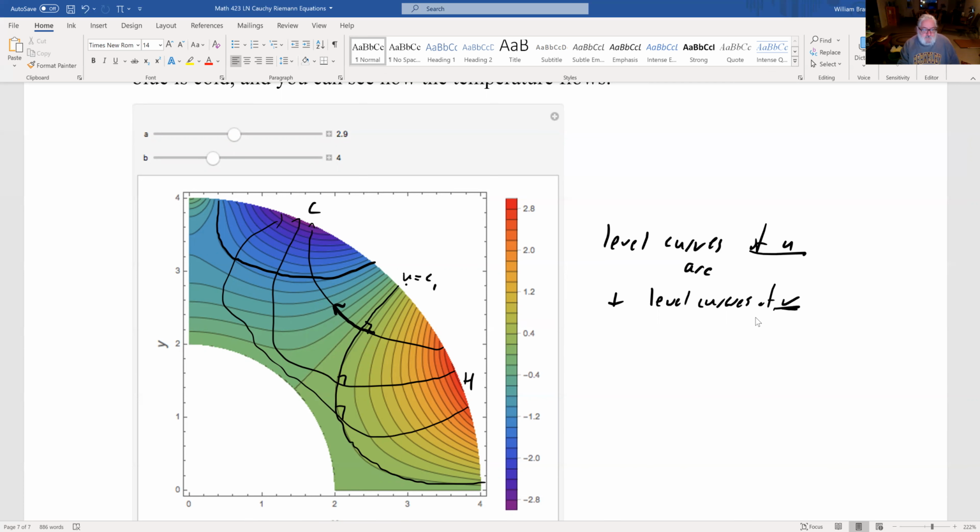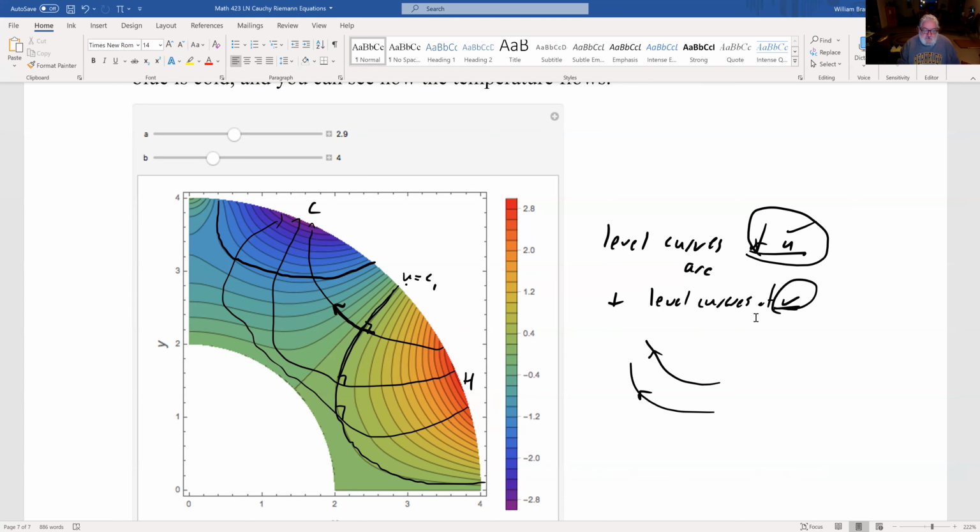So if you want to find the flow in a plate like this, if you can figure out what u is, what the temperature is, then you can find the harmonic conjugate v, and that will give you what the flow lines are, where the temperature is flowing.